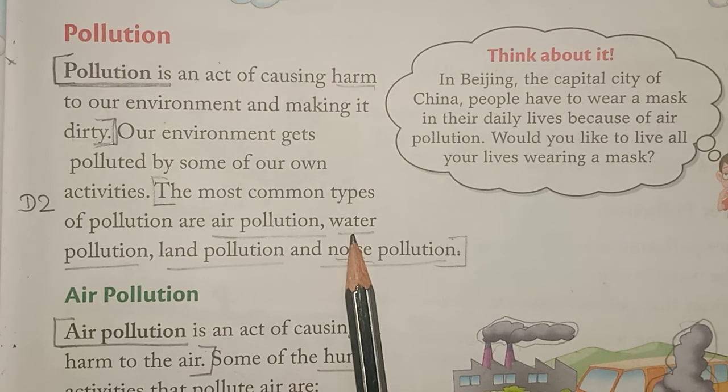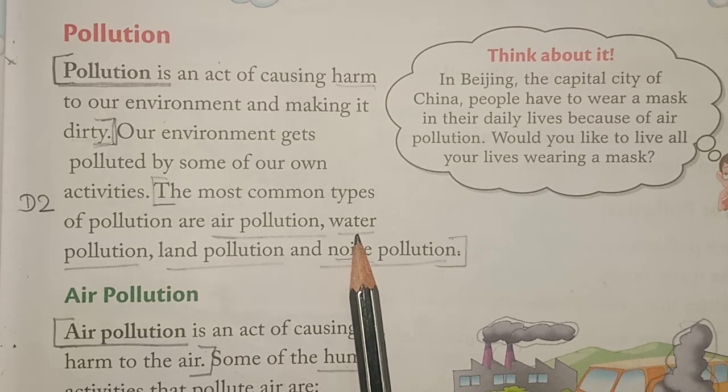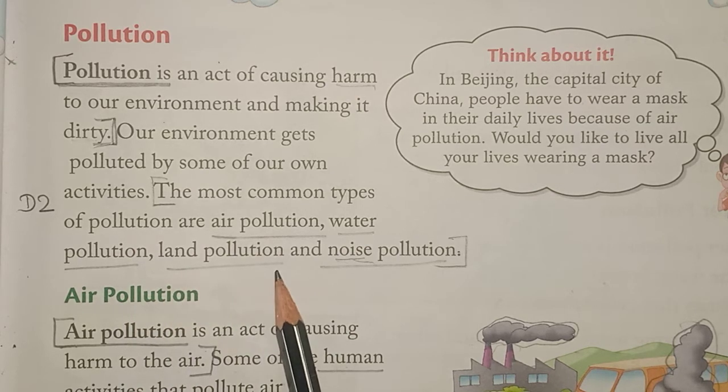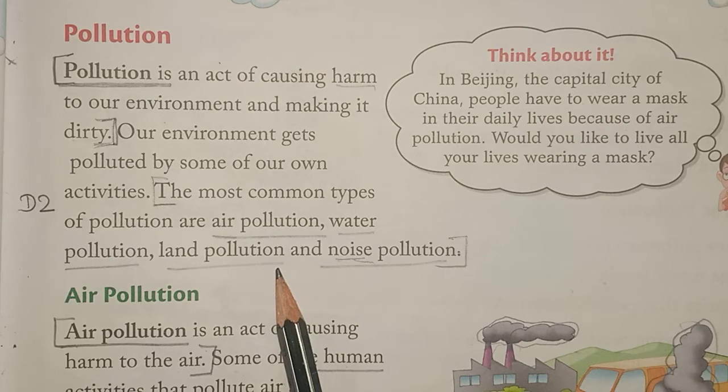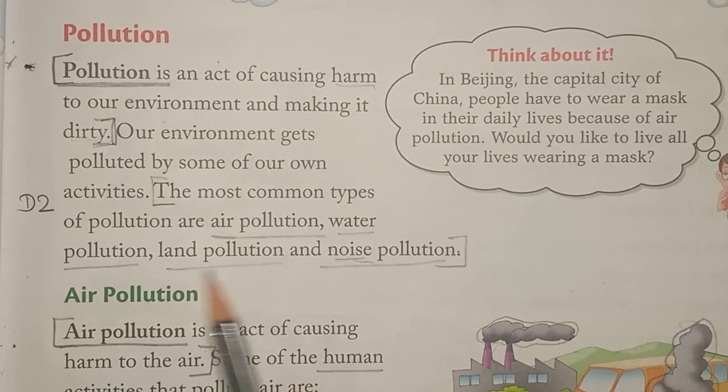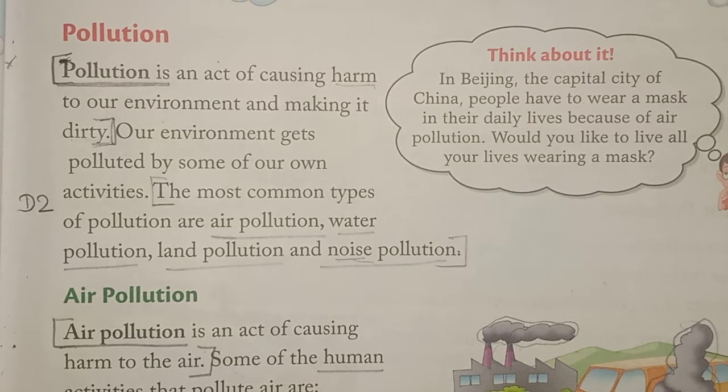We throw dirty water from the factories and water from our houses directly into the rivers. So it causes water pollution. We throw litter on the ground, so that is land pollution. And we play loud music, so that causes noise pollution. Now let's study all these pollutions in detail.